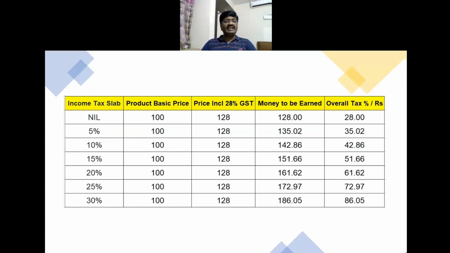For a person who is falling under the bracket of 20% income tax, he has to earn 161.62. And for a person who is falling under 30%, he has to earn 186 rupees 5 paisa, which means he has to pay 86.05 percent tax, including both direct and indirect tax, in order to buy this basic product of 100 rupees, which has 28% GST.